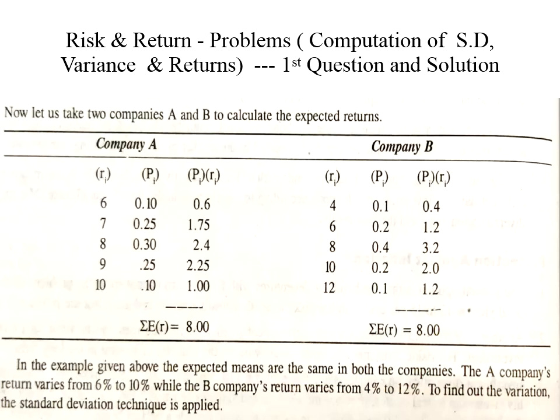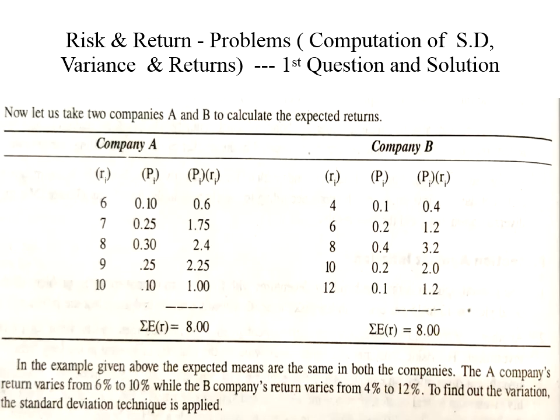For the first row, 4 multiplied by 0.1 is 0.4, 6 multiplied by 0.2 is 1.2. Like that, I keep on multiplying, and then I do the summation of the probability multiplied by return column. So I get the expected return as 8%.